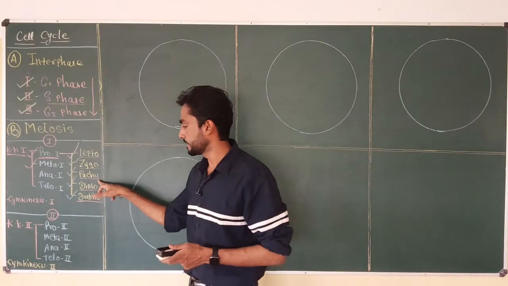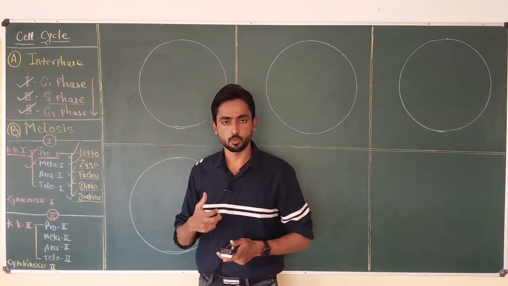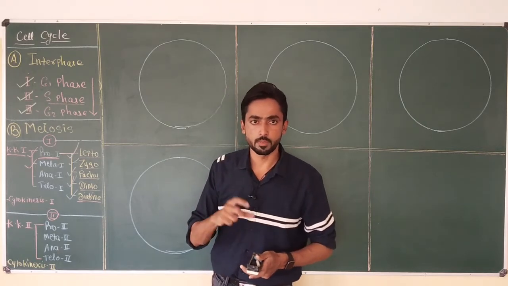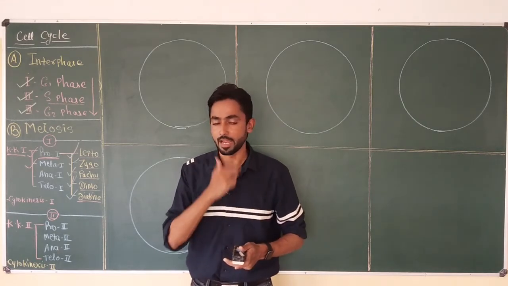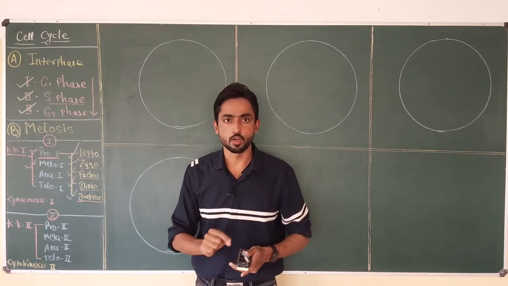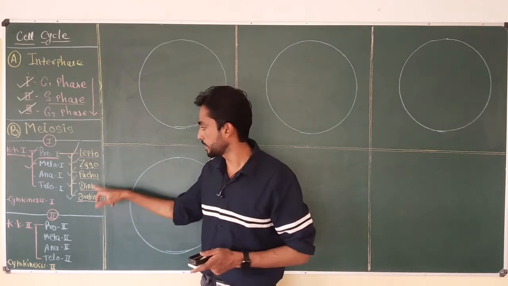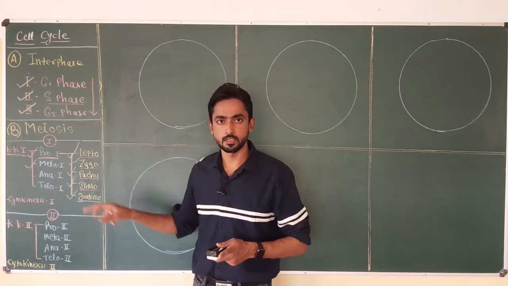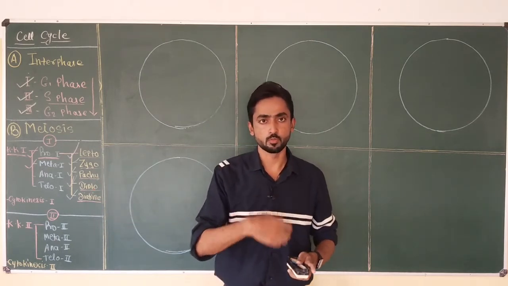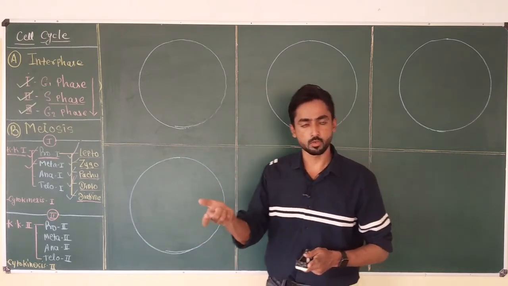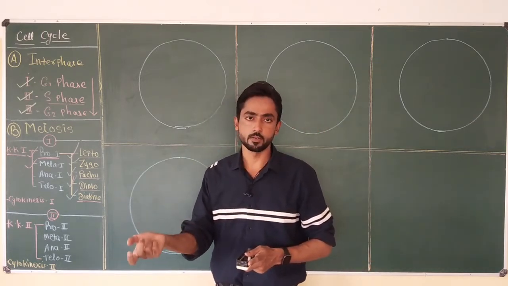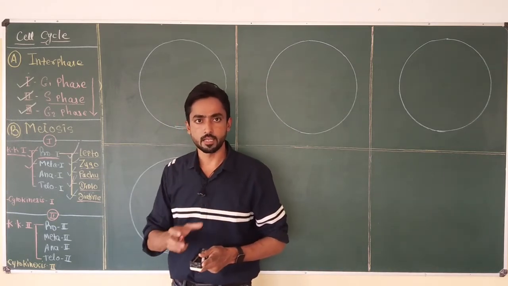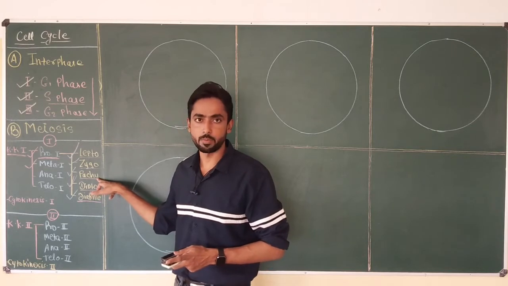Then in pachytene, thickening of the chromosome occurs due to the condensation process. Chromatin gets converted into chromosomes, they become thick and short, and they get attached at points called chiasmata. So chiasmata formation mainly occurs in pachytene, and crossing over is also completed in pachytene. One fragment from one homologous chromosome moves to the other, and the other chromosome gives genetic information to the first. So the movement of genes takes place during crossing over in pachytene.